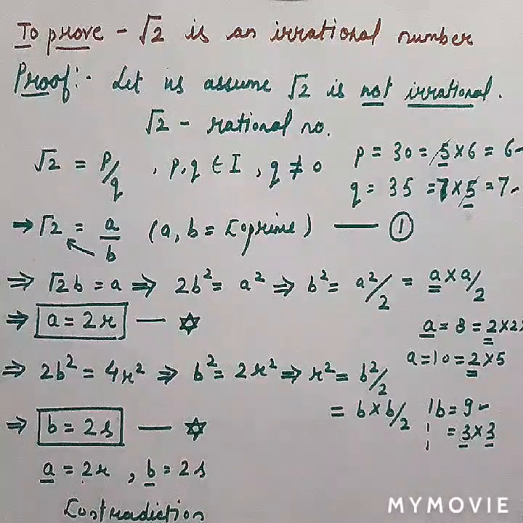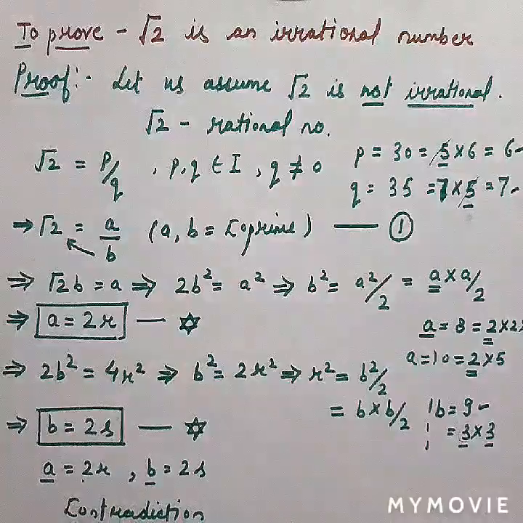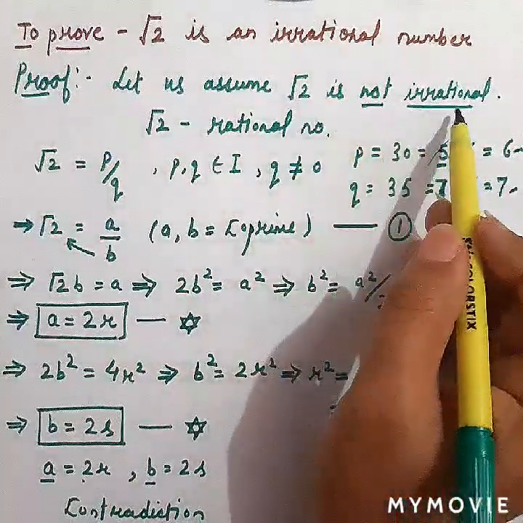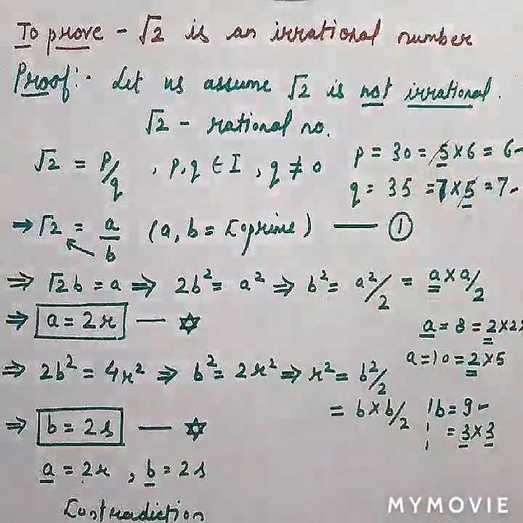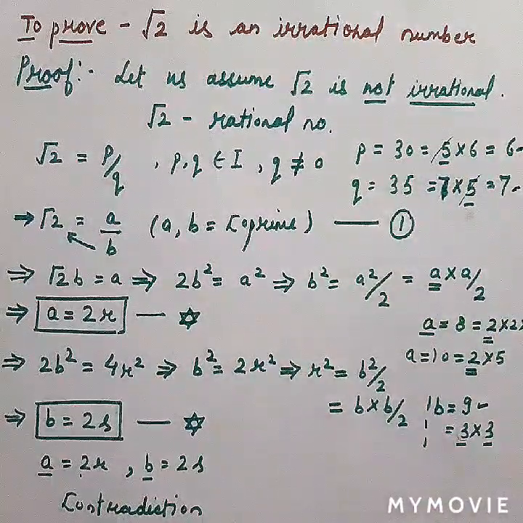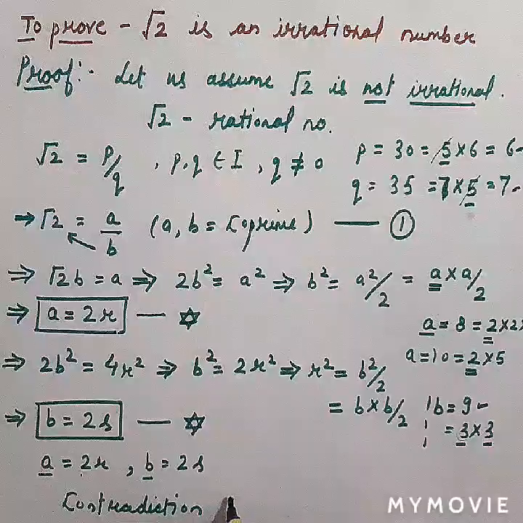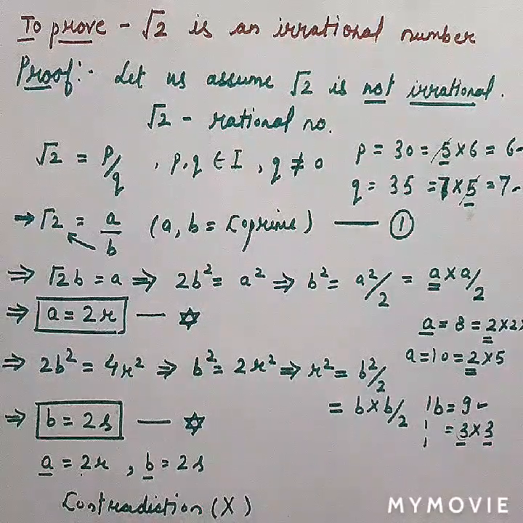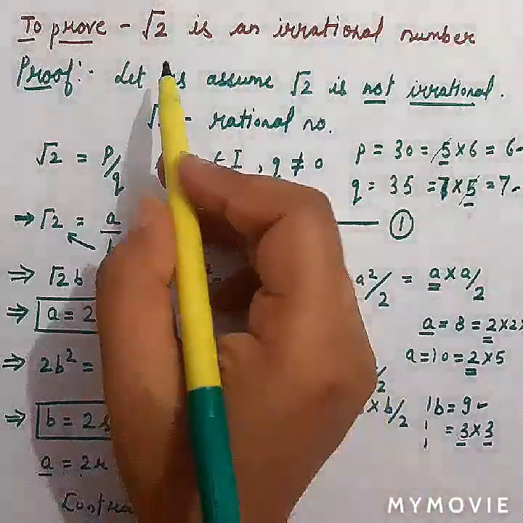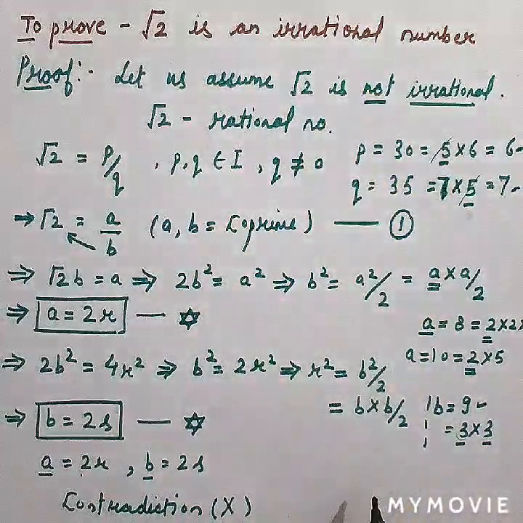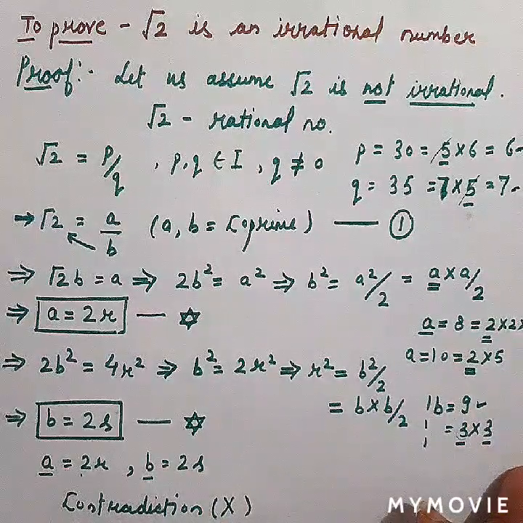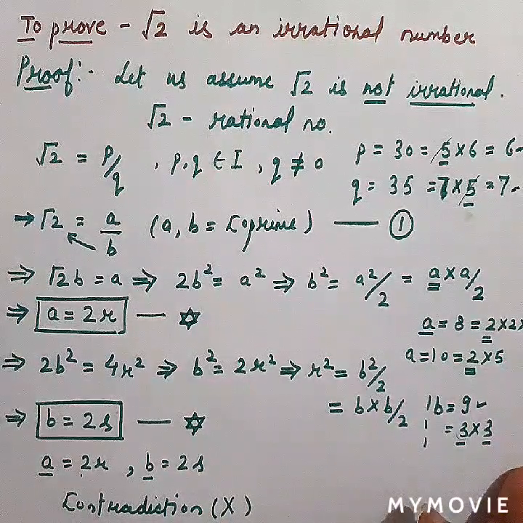This is a contradiction. Why did we reach a contradiction? Because in the beginning we assumed that root 2 is not an irrational number, that is, that it is rational, and that assumption is wrong. So that is why we reach a contradiction in the end, which proves that root 2 is an irrational number. Fine. So this is the proof of why root 2 is an irrational number.